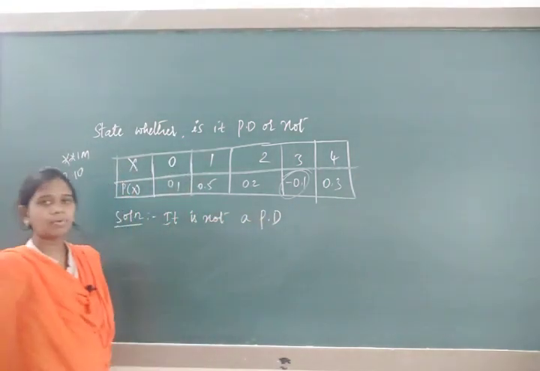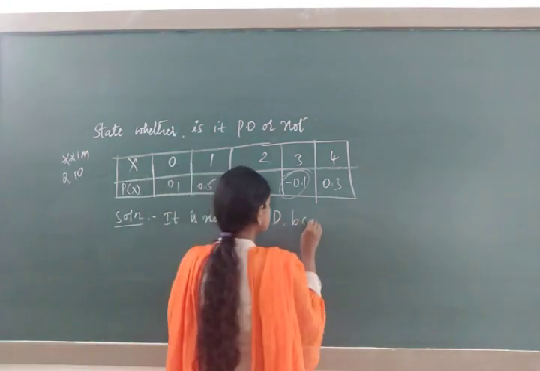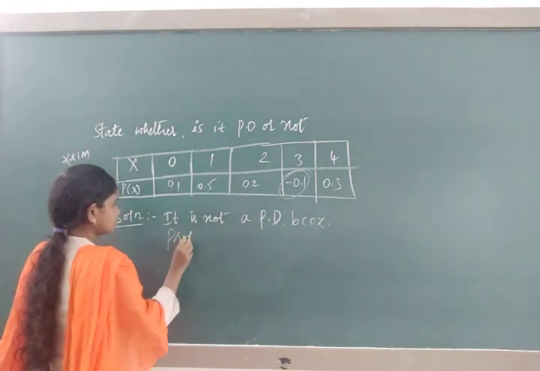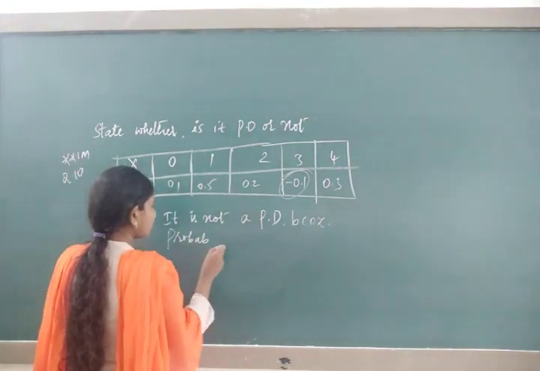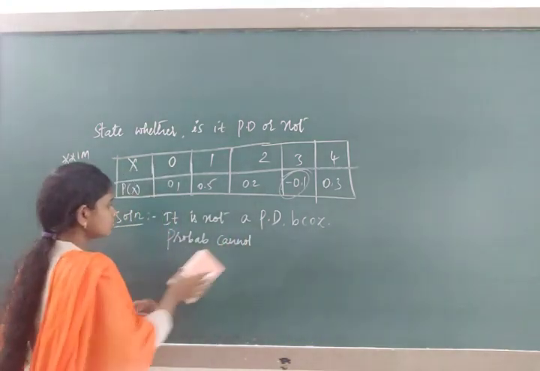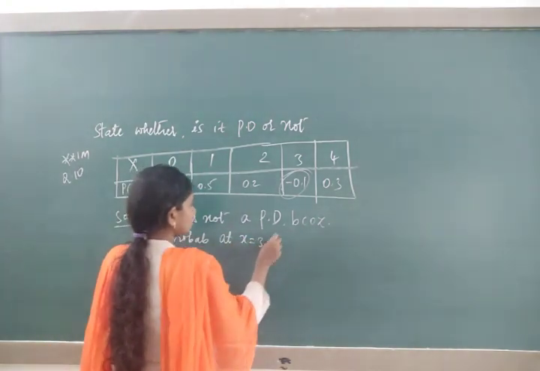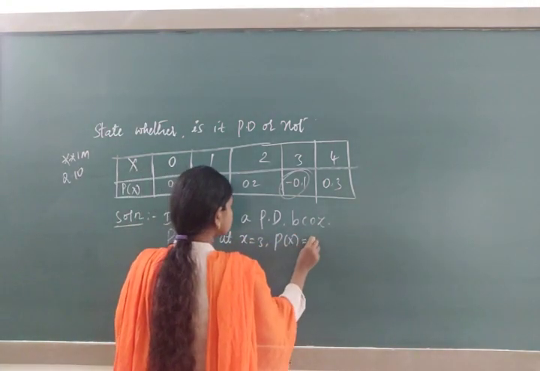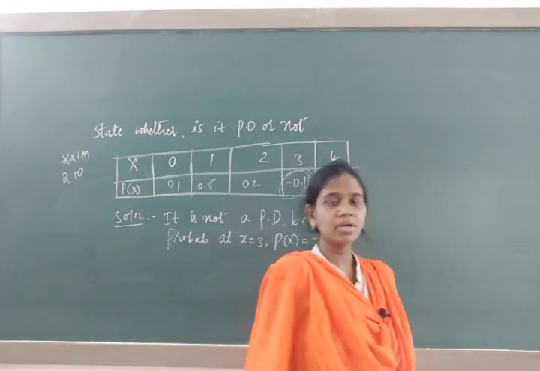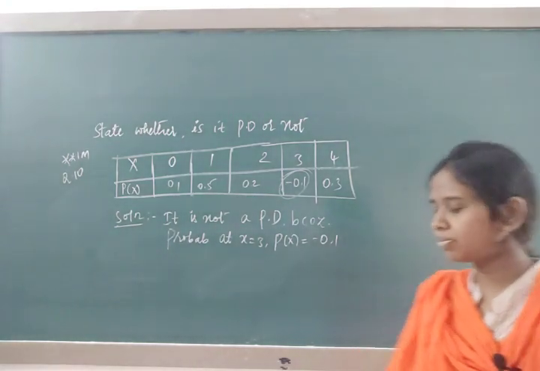You write the reason: because at x equal to 3, p of x is equal to minus 0.1. Remember, probability can never be negative. So take 1 more problem.